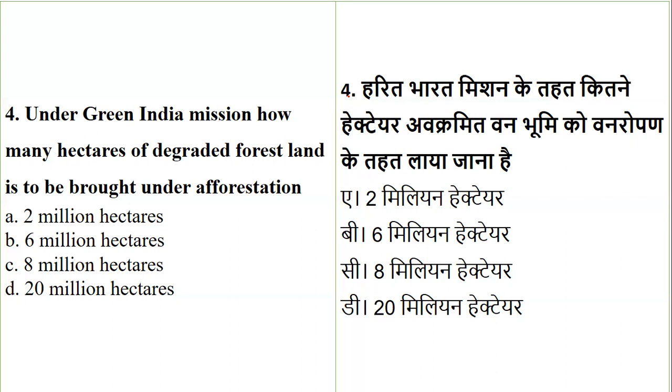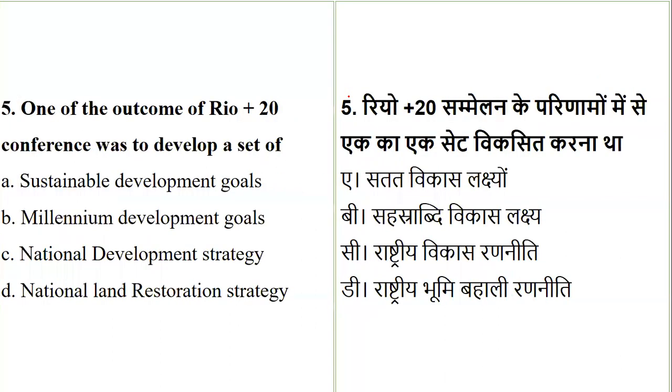So yes, the total land which comes under forestation is 6 million. This is a factual question, as I keep on saying. So here the total land which comes under forestation stands to be 6 million.